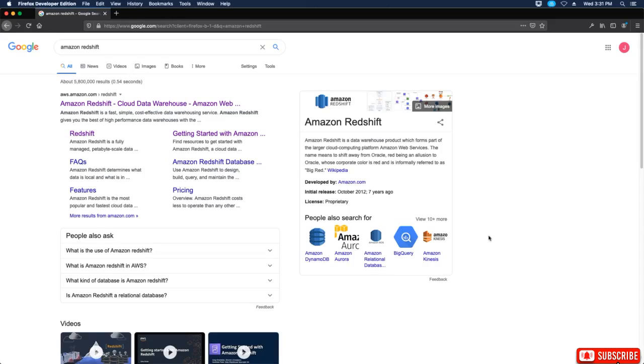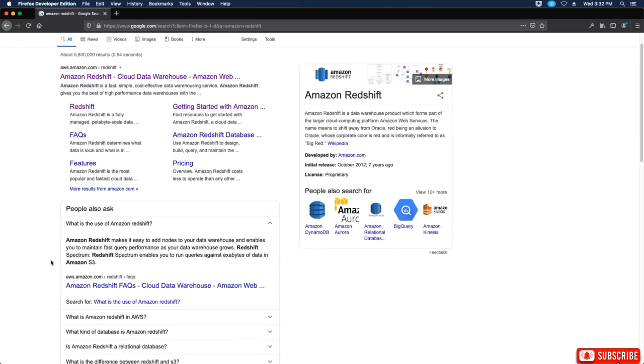All right, welcome to section 2 where we're going to talk about Amazon Redshift. So what is Amazon Redshift? What is the use of Amazon Redshift? Amazon Redshift makes it easy to add nodes to your data warehouse and enables you to maintain fast query performance as your data warehouse grows. Redshift Spectrum enables you to run queries against exabytes of data in Amazon S3.